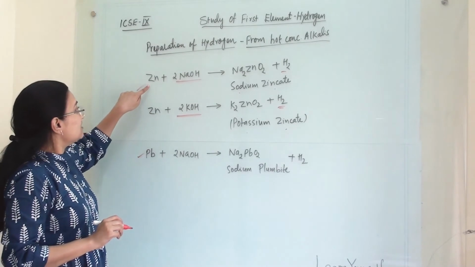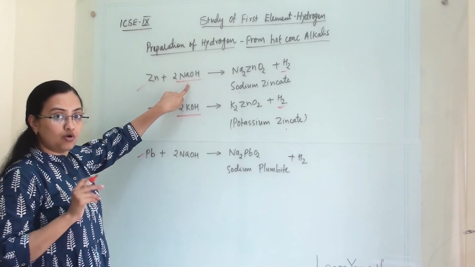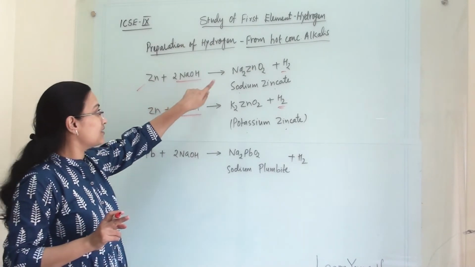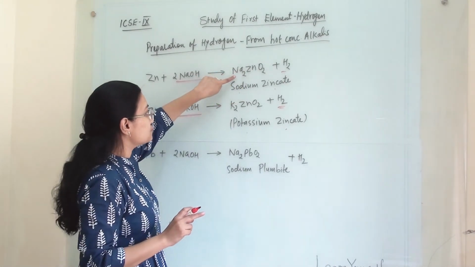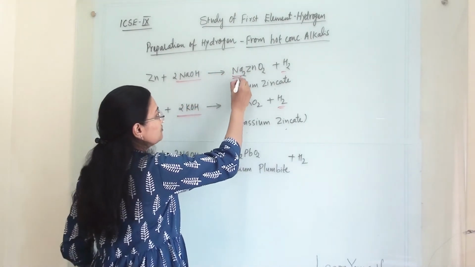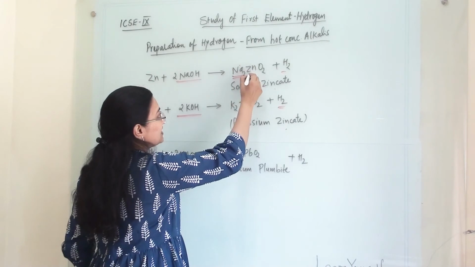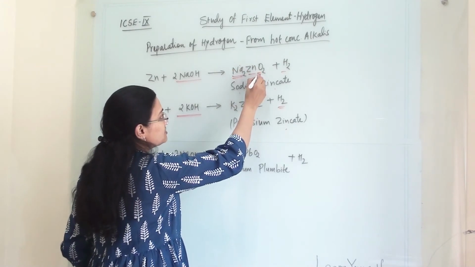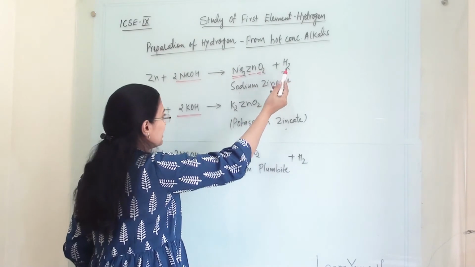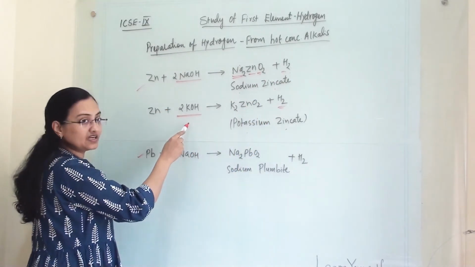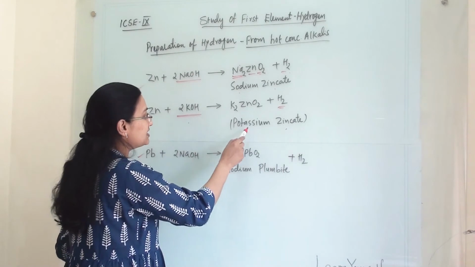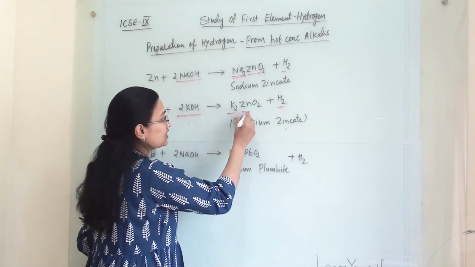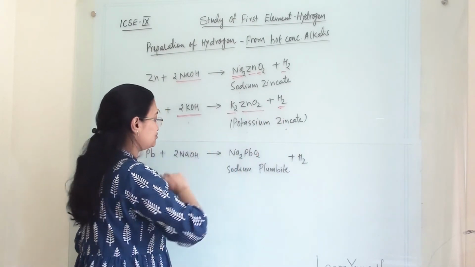So zinc, when it reacts with hot concentrated sodium hydroxide, will give us sodium zincate. This is first sodium, then zinc, and this is oxygen. So it is sodium zincate and hydrogen gas. When zinc reacts with potassium hydroxide, it gives us potassium zincate and hydrogen.